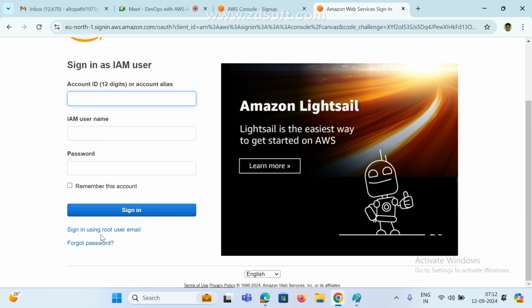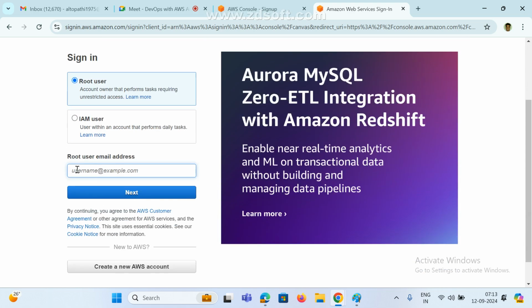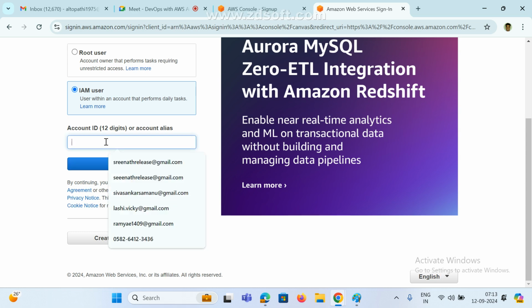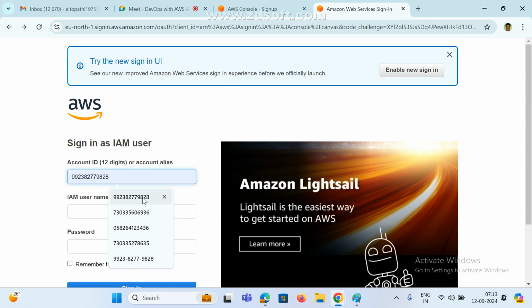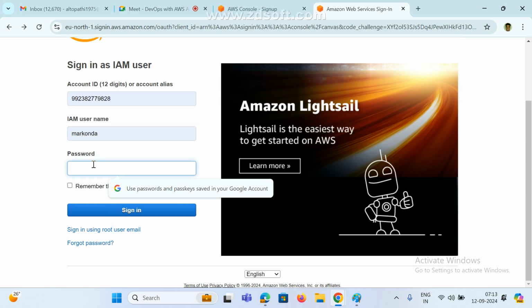For your case, it is showing only the root user option. Root user means your email ID and your password, that's it. Now, I have an IAM user. If you click on IAM user, it asks for the account ID and all. Now this is my ID, this is my username and my password.